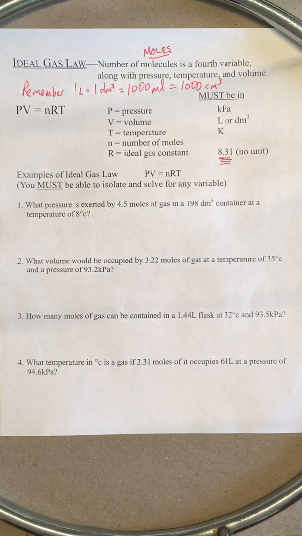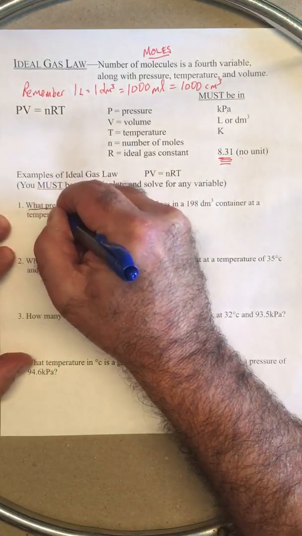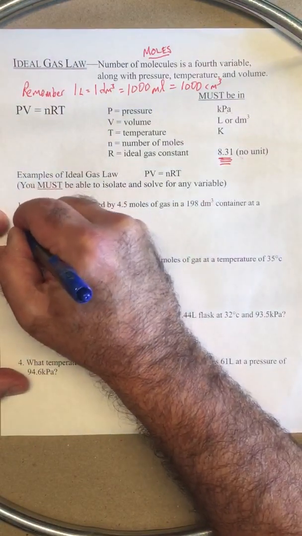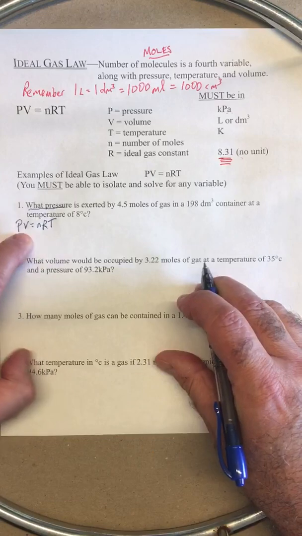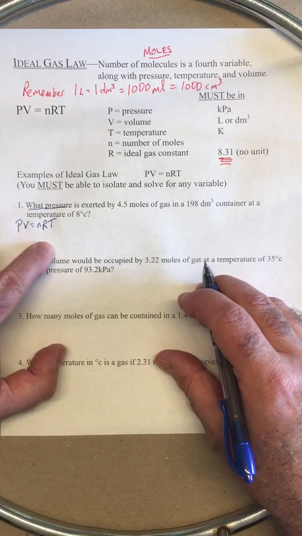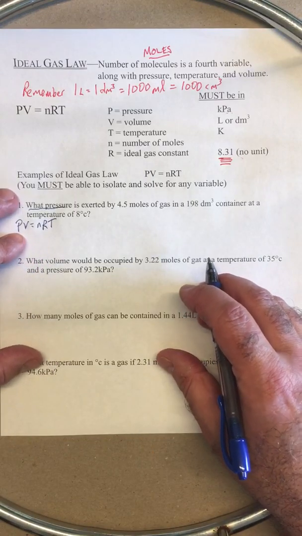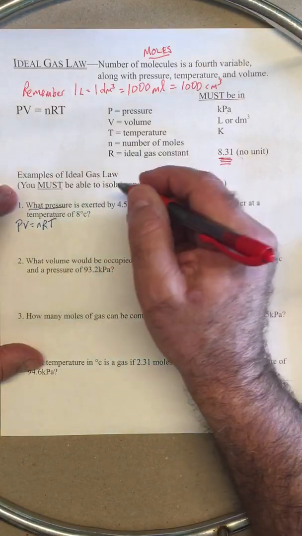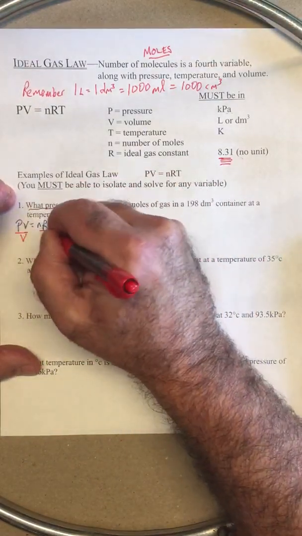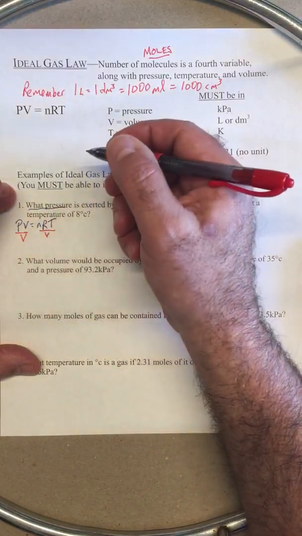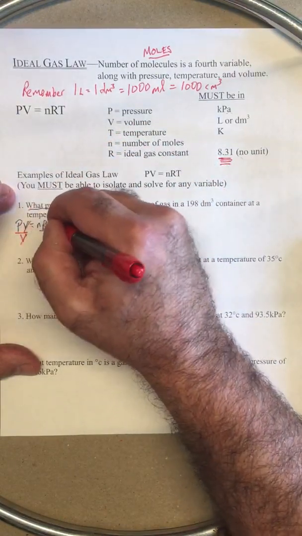So in this first one, we want pressure. PV equals nRT. Because everything's on a line, if I want to isolate P by itself, I'm going to divide both sides by V. Whatever's next to what you want to isolate, that's what you divide by.